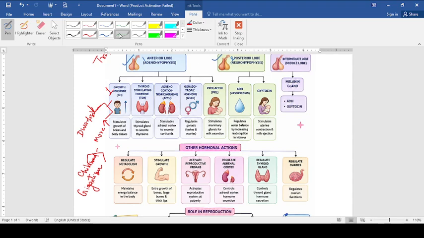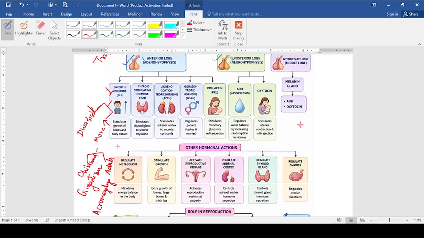Another problem is there if it is secreted more even in adults. If in adults this hormone is secreted more, it will create a problem called acromegaly. That is the problem where the lower jaw becomes very heavy, and the person will look, you can say, more than a normal human being, a kind of ancestral structure you will see in their jaw. That is acromegaly. It looks abnormal, so you can easily identify a person suffering from acromegaly.